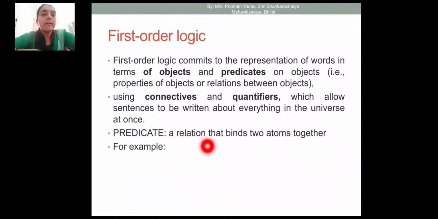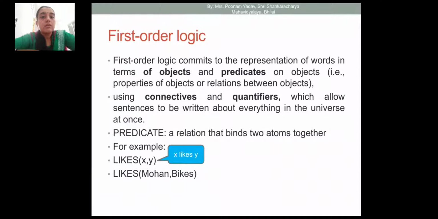Here a predicate is a relation that binds two atoms together, two facts or two objects. For binding two objects or two atoms, we use predicates. For example, likes(X, Y). This is a predicate. It means X likes Y. On the basis of the same predicate, if I have likes(Mohan, bikes), it means Mohan likes bikes. So this statement is represented in this way using predicate logic.